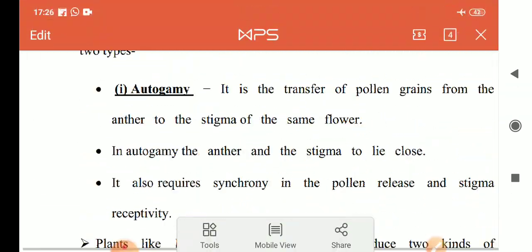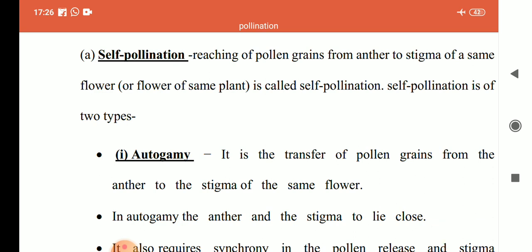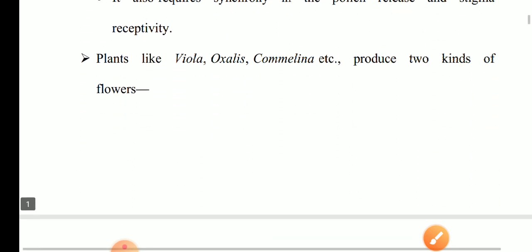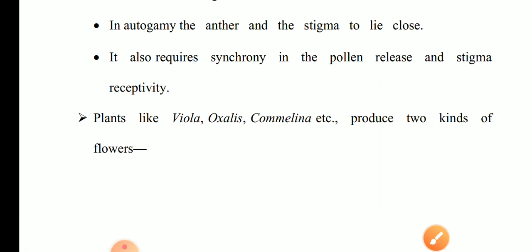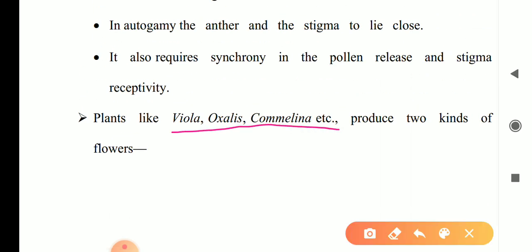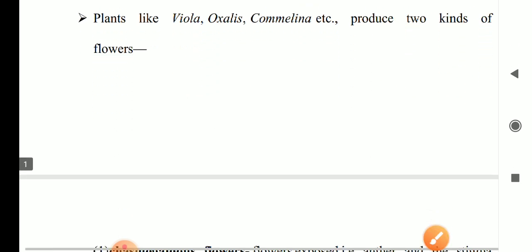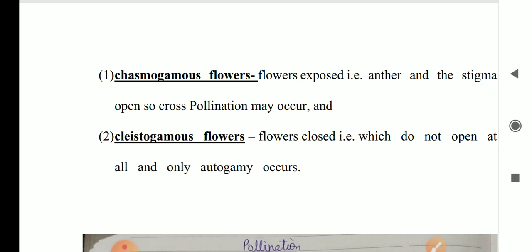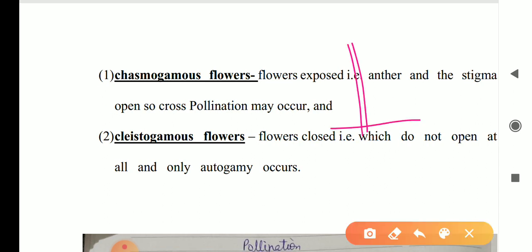Here, we have discussed self pollination and autogamy. In Viola, Oxalis and Commelina, two types of flowers are found. This is above the ground, this is below the ground.